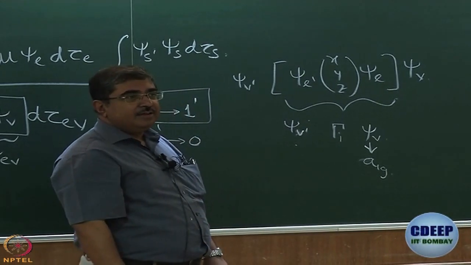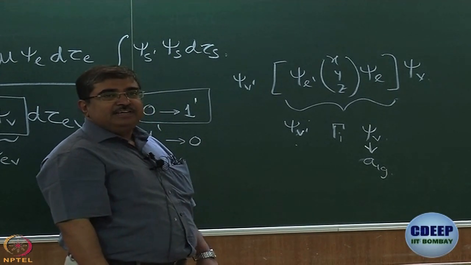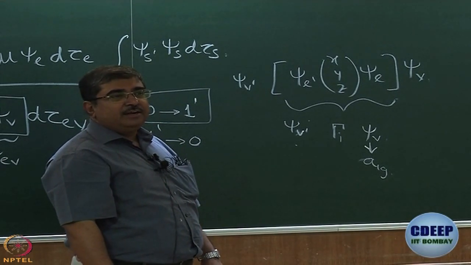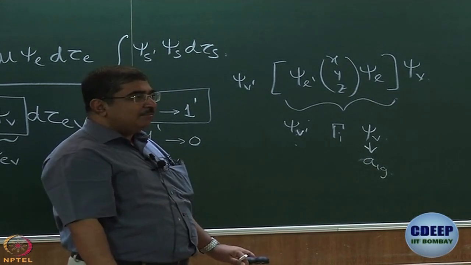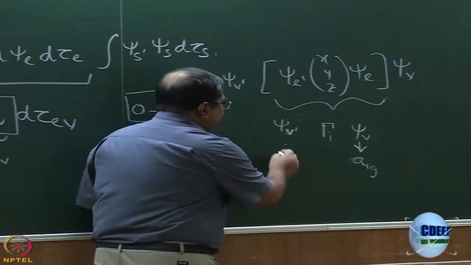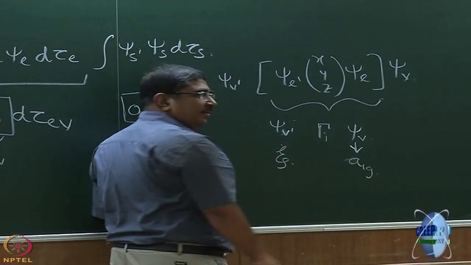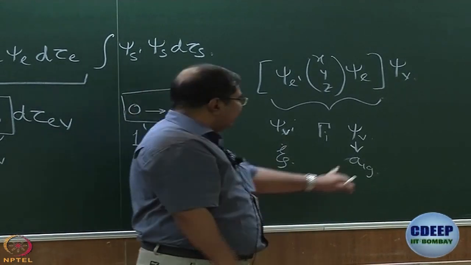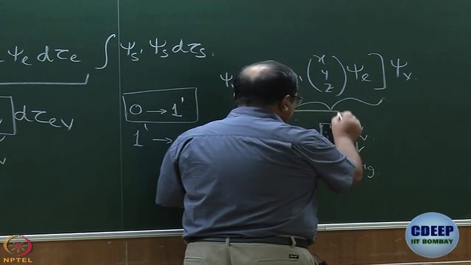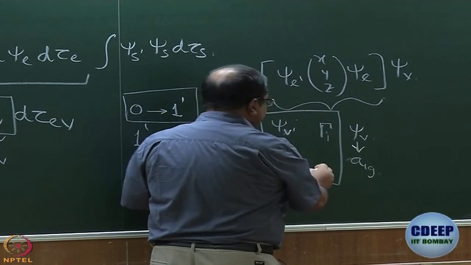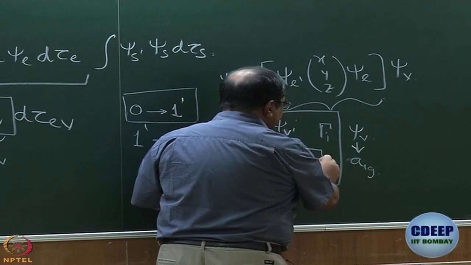What is the symmetry of psi v dash if v dash is equal to 1? Same as that of the normal mode. Remember from our discussion of normal mode, same symmetry as xi. Now, the convenient thing is, since we have A1G already, I do not even have to worry about this. My only concern is this xi and gamma I.